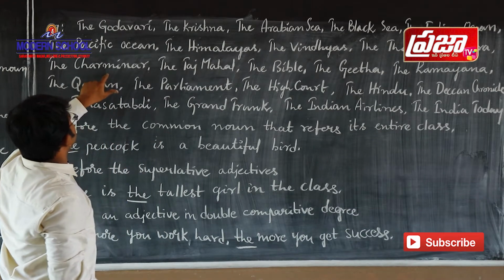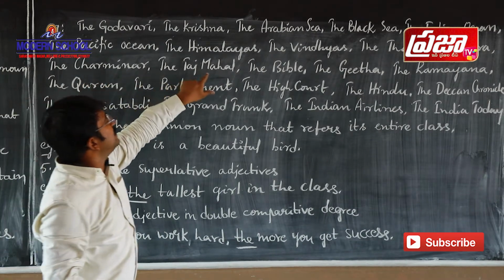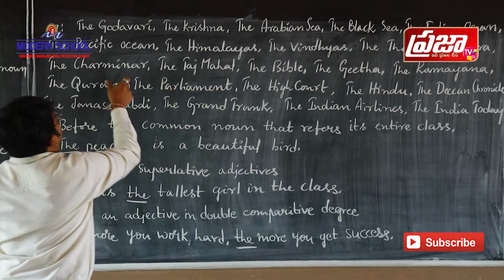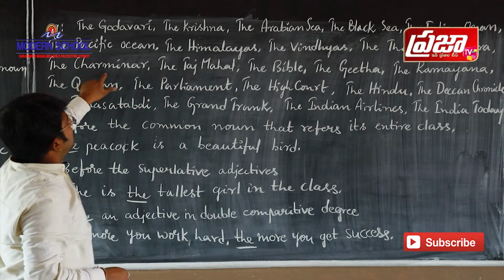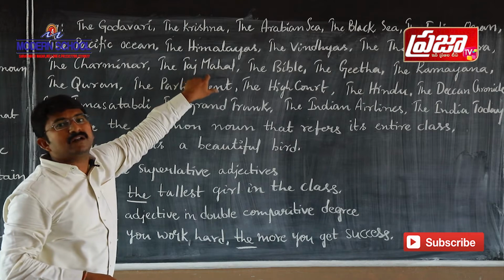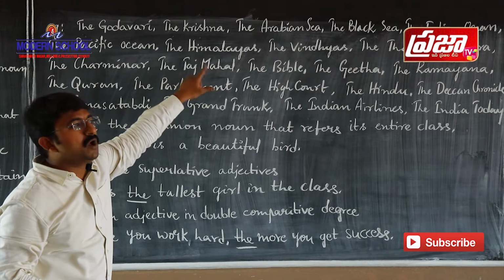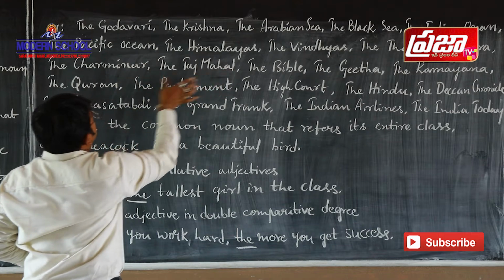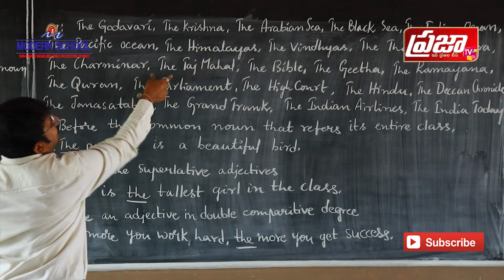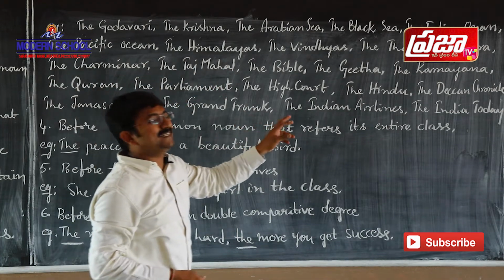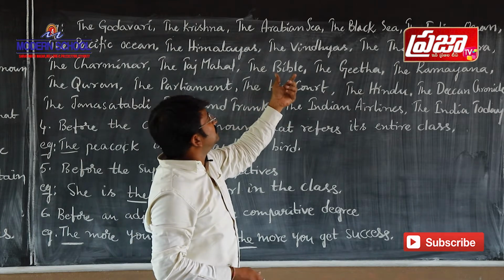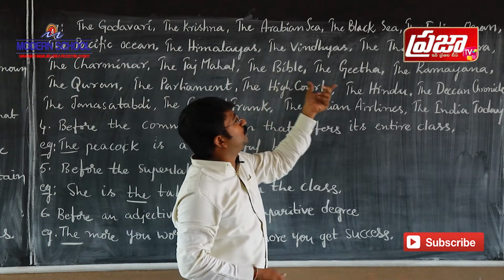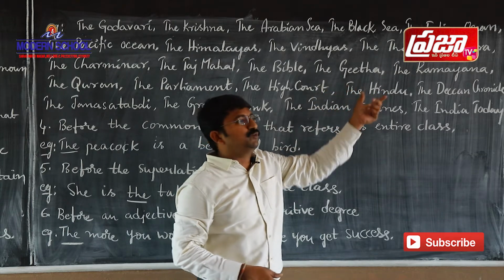And the next ones are Charminar and Taj Mahal. These are the two examples I have written here. Charminar and Taj Mahal are monuments. Monuments means old constructions. So before the names of these monuments also we use the definite article "the". And what is next? We use the definite article "the" before the names of religious books and famous books.